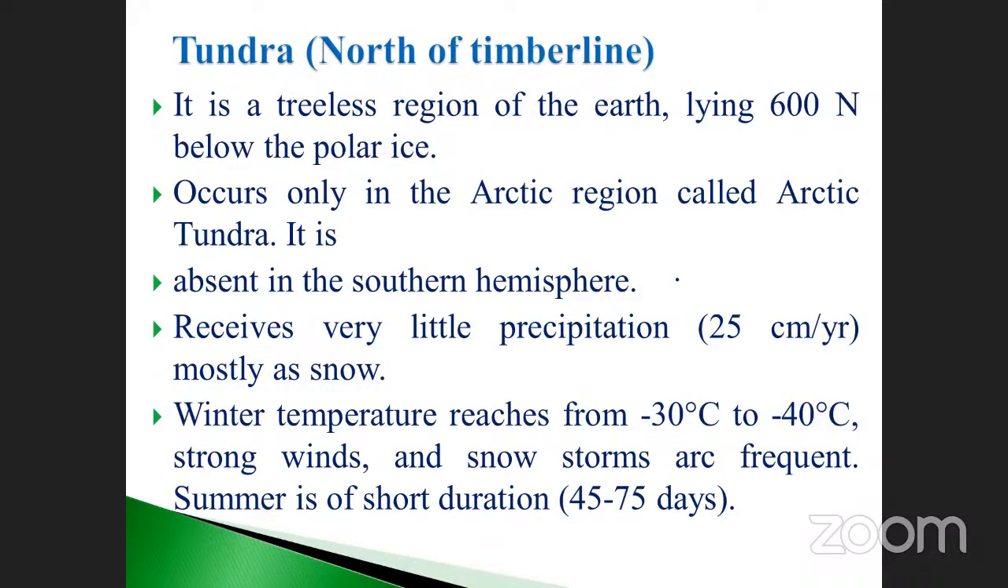So sometimes they may ask a question from the NEET point of view, that tundra is mostly found in the southern hemisphere. No, the southern hemisphere completely lacks tundra. Antarctic tundra is not present, only Arctic. This type of timberline receives very little precipitation, 25 centimeters per year only, which is very, very less. Winter temperature reaches from minus 30 to minus 40 degrees Celsius. How many days is summer? Only 45 to 75 days, only 2 to 2.5 months.